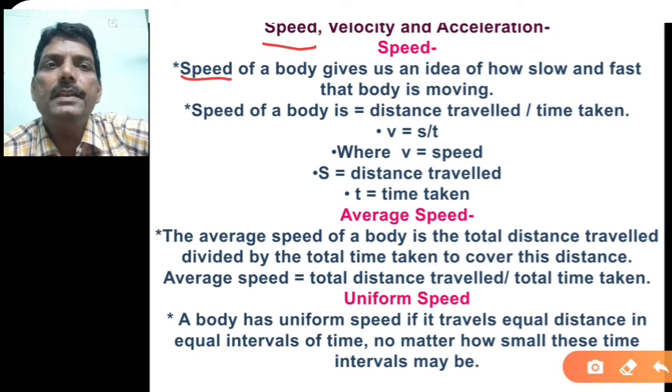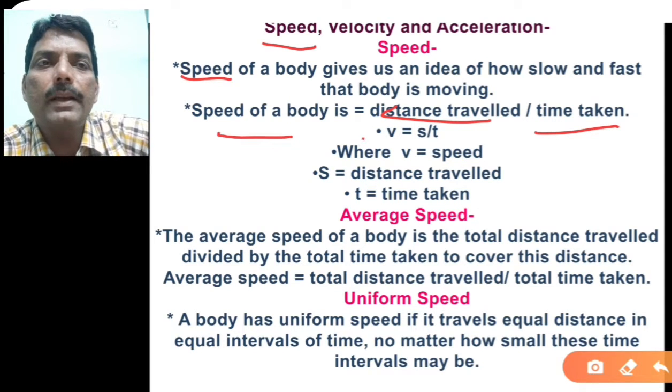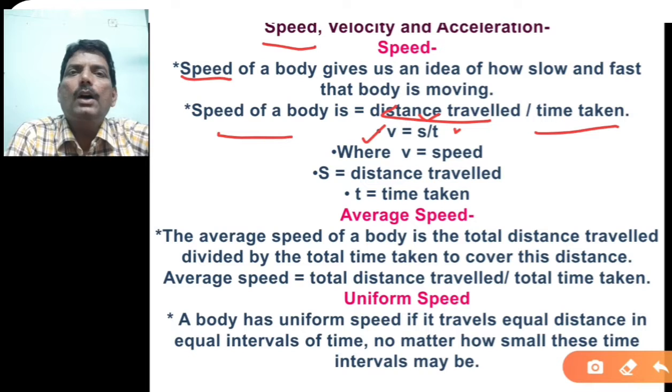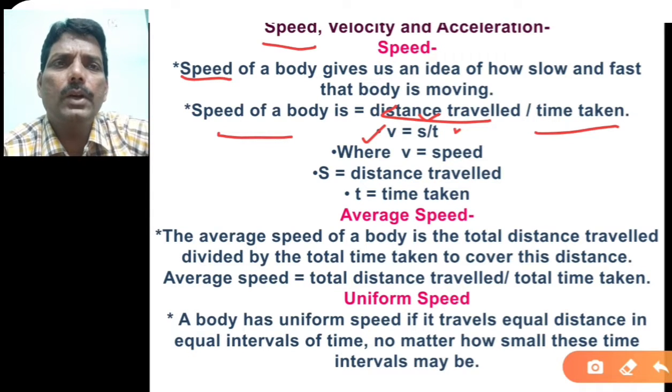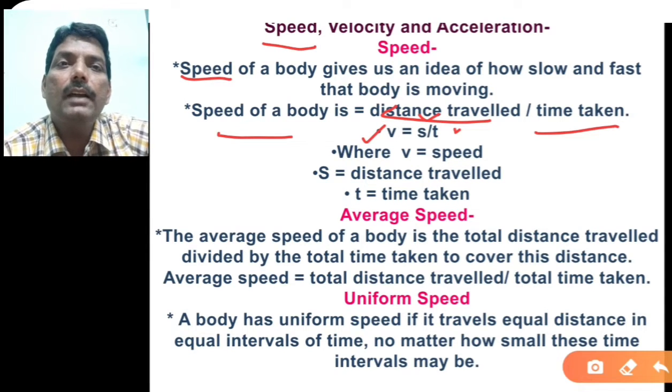Now the speed of the body is equal to distance traveled upon time taken. Speed is denoted by v, distance traveled is s, and time taken is t. Therefore v is equal to s upon t, or speed is equal to distance upon time. That is a very simple formula you already know. So speed is nothing but the distance traveled in the time taken.